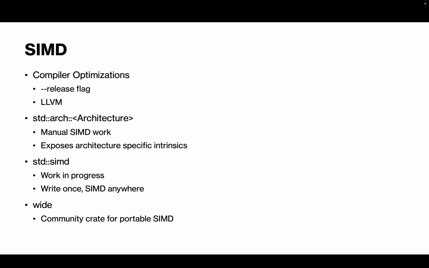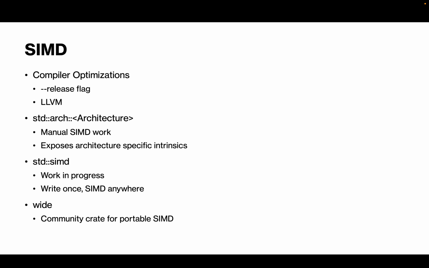The second option is by using vendor-specific intrinsics using std-arch. This is most similar to what you'd see in C or C++, where we have a set of x86-64 SIMD instructions that we can specifically use, but the program itself will only work on machines that have that specific architecture. So if we want to have a program run on ARM, RISC, and x86, we need to define essentially 3 if statements that determine which SIMD operation to use.